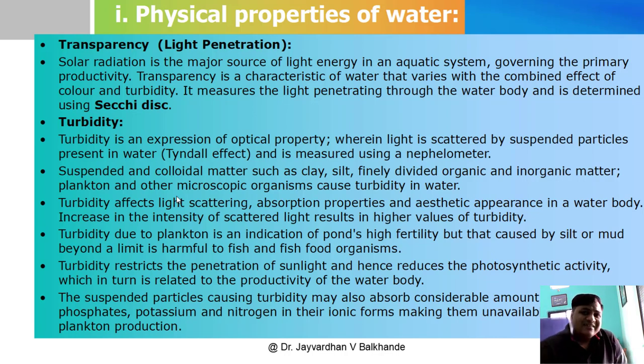You insert the Secchi disk into the water and observe the disk's appearance, meaning at what depth it disappears. When it disappears, measure the length from the water surface to the point where the disk disappears. So this is the transparency, also an important physical property.